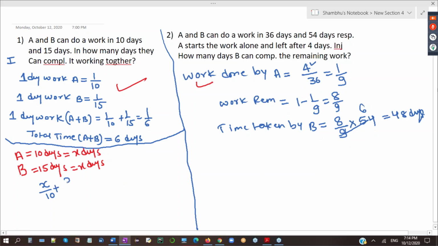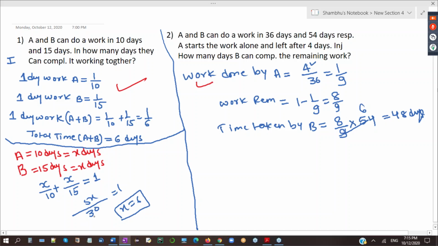Plus work done by B in X days is X by 15. That equals how much work they have completed? They have completed one work. Work done by A plus work done by B equals one work completed. LCM is 30. 3x plus 2x, you got 5x. 5x is 1, and simplifying, x is equal to 6. So in 6 days, they have completed the work.